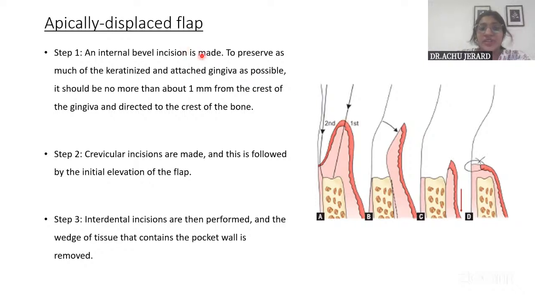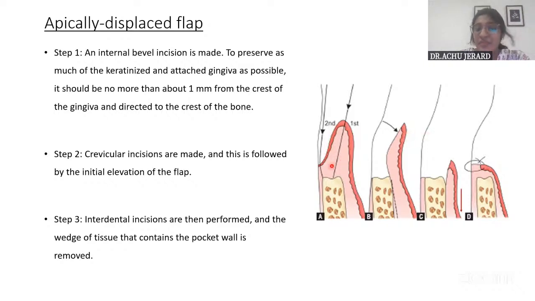That is what is written here. You then give the second incision, the crevicular incision, and then the interdental incision, and this portion will be removed.